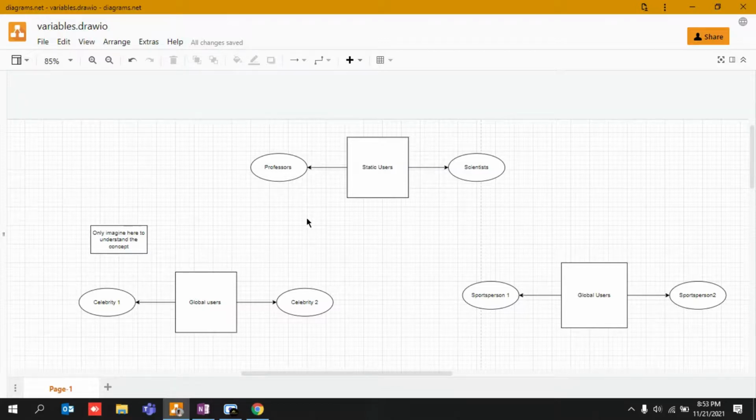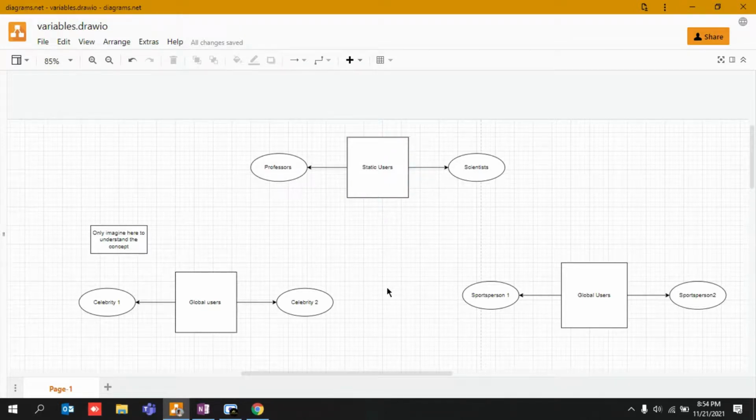If a scientist is working on a robot, or on the preparation of a missile, he will dedicate his entire life to that particular missile. These people are totally focused. They do not change their region, they don't even change the place where they are living. So in order to understand, make your mind that professors and scientists can be static users.